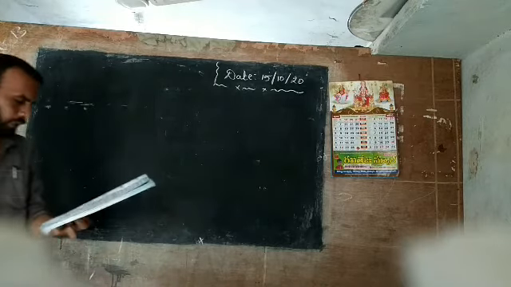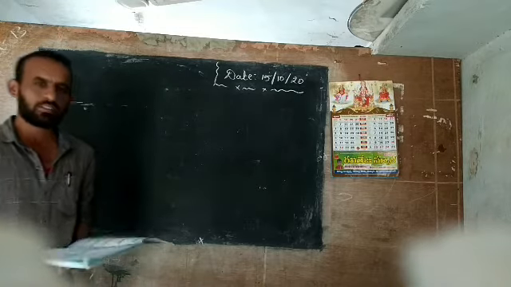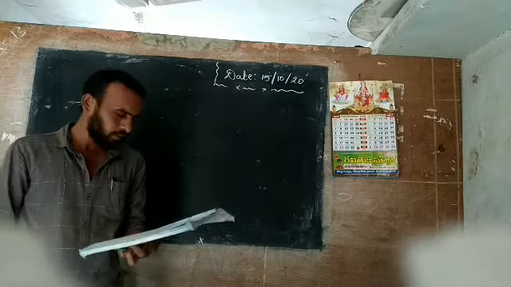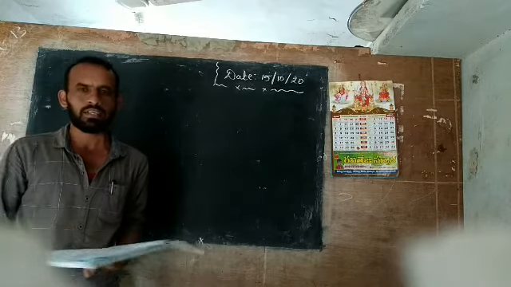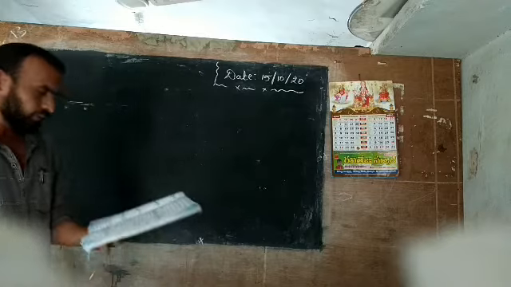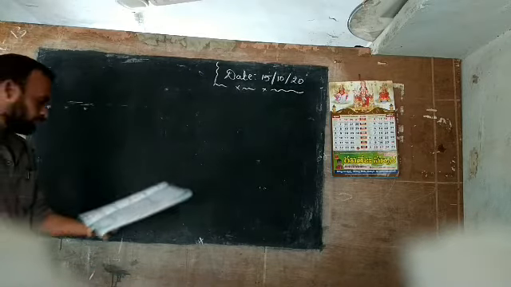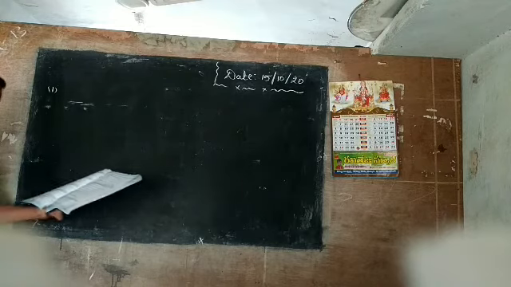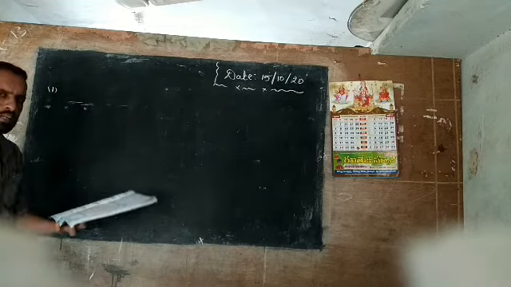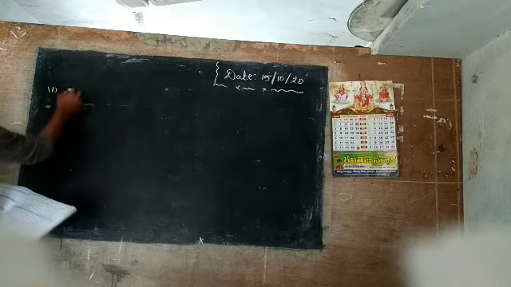Write the number names of the following numbers. So these are very simple problems. You already learned about these problems in third class. Now see, I will explain the fifth bit first question. Carefully understand. All members, look at the blackboard, open your books and take pencils also. So, first question.